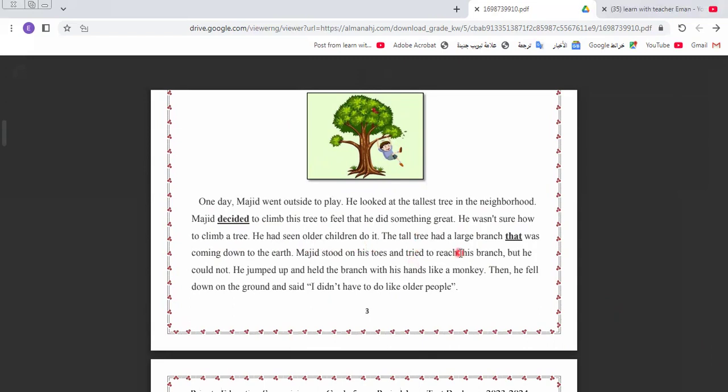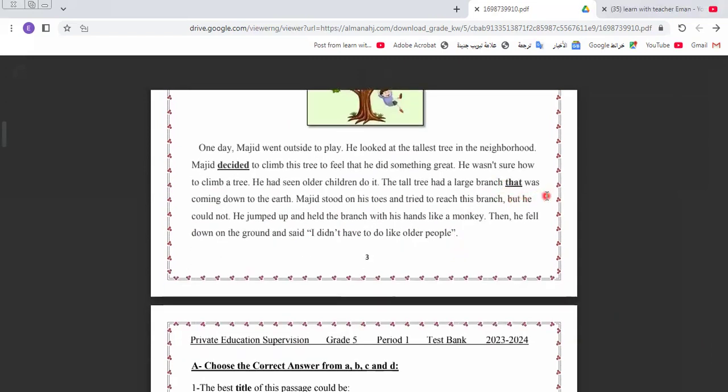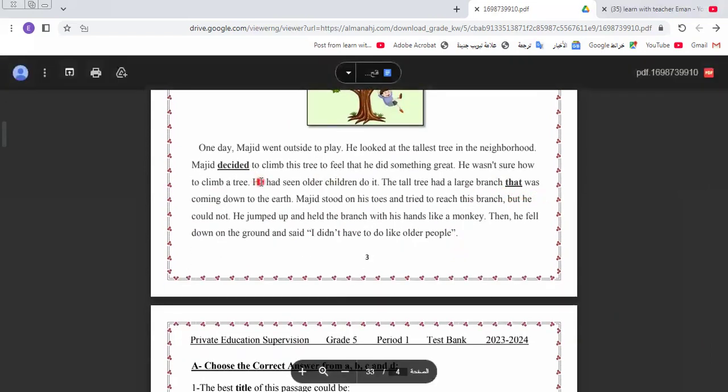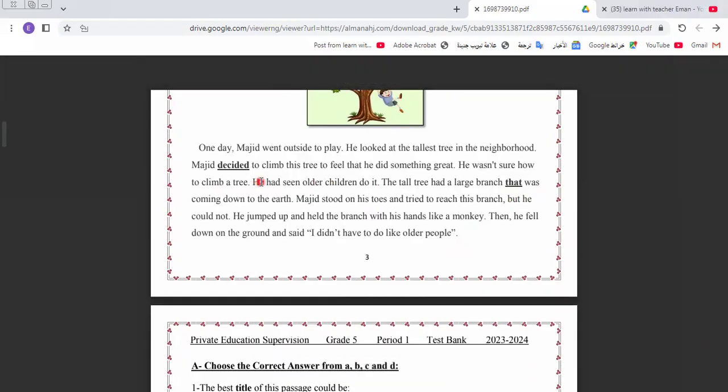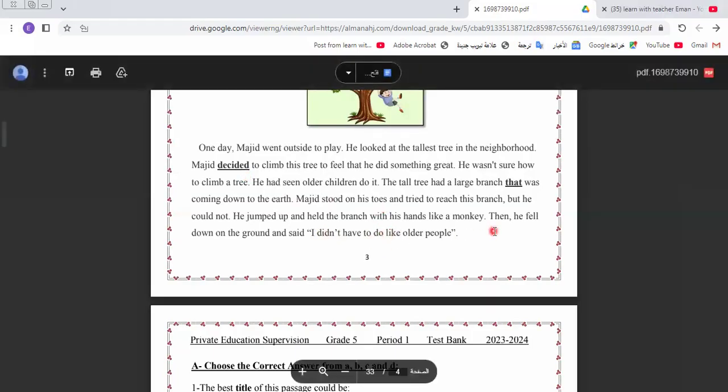The tall tree had a large branch that... So here, when we underline a word, we must ask about this word. If we have a pronoun, we can say this pronoun refers to what, or ask the meaning of this word. So when we underline the word, this means that I want something from this word. Let's continue the rest of the text.